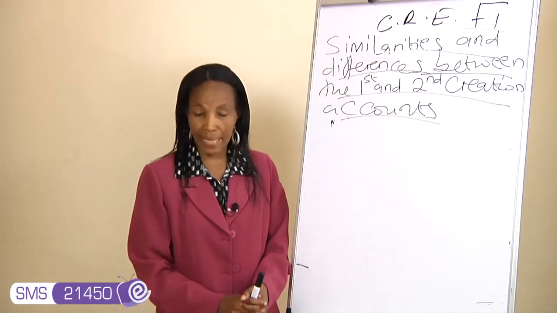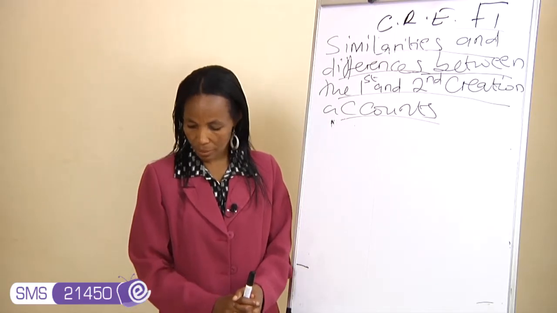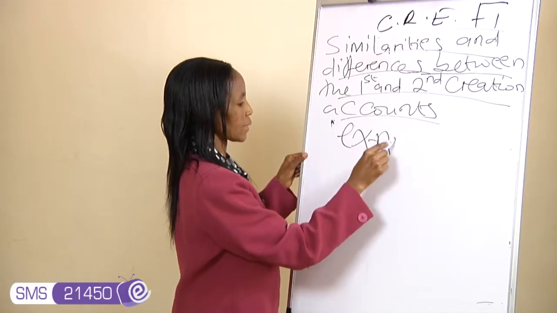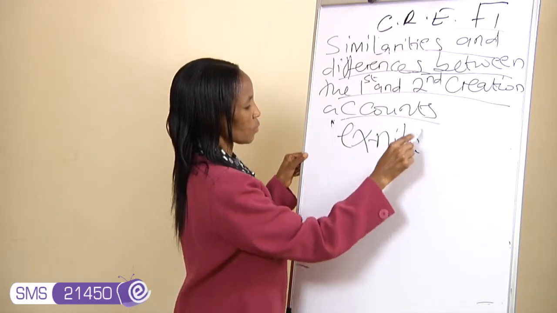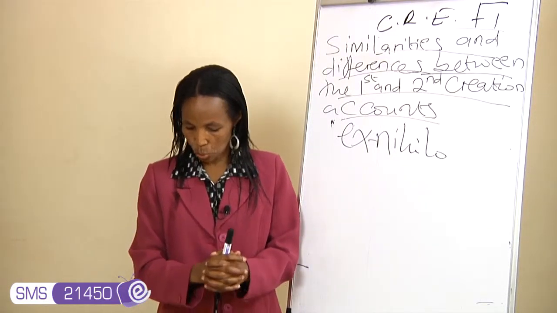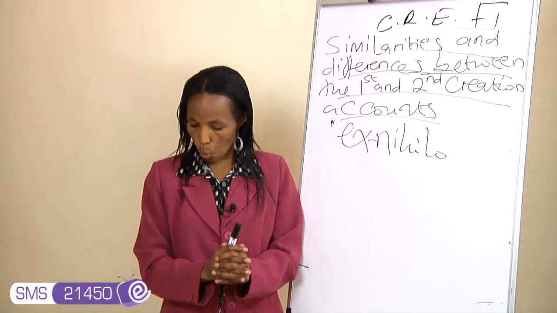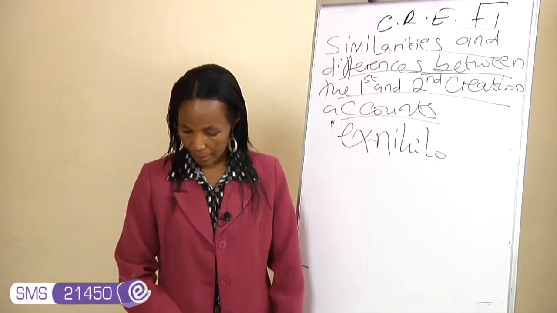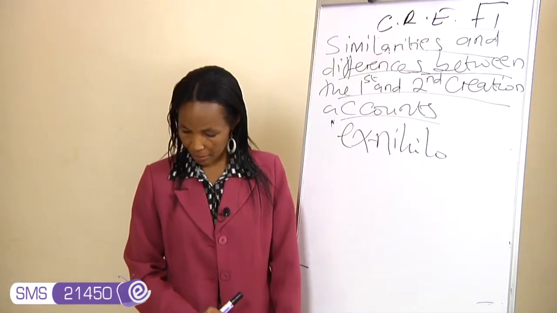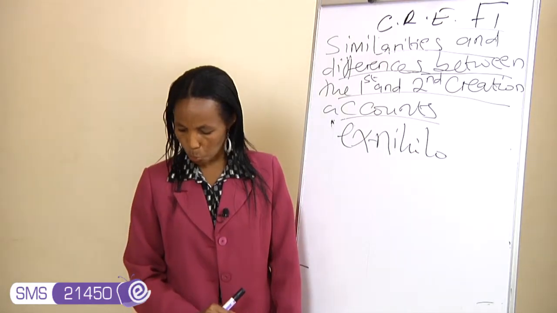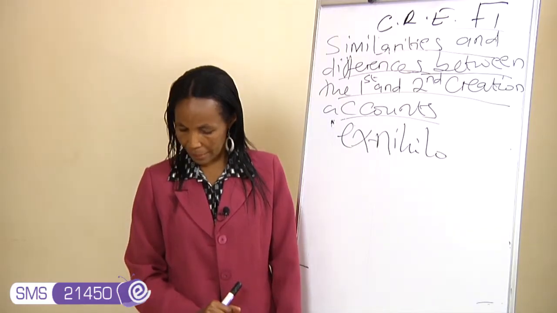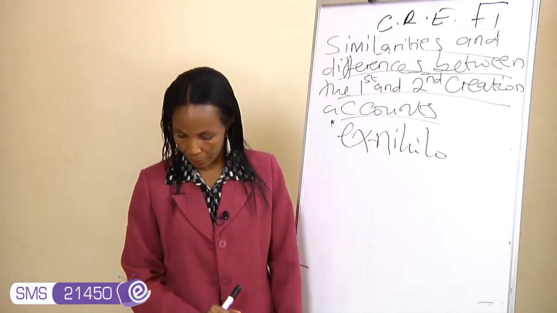Point number 8. In the first creation account, creation is out of nothing, what we refer to as ex nihilo, while in the second creation account, creation is out of a substance. For example, woman was made from man's rib, man is made out of dust, and the beasts are made out of ground.